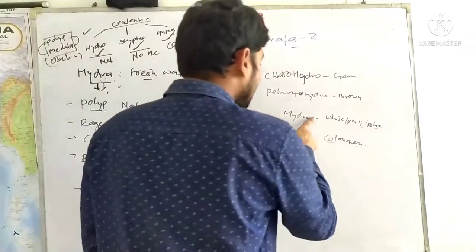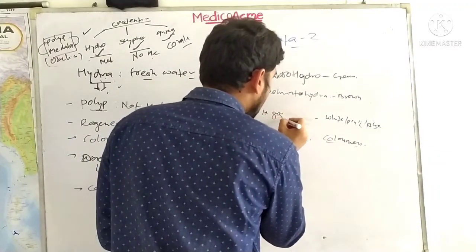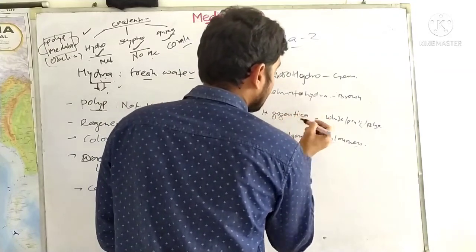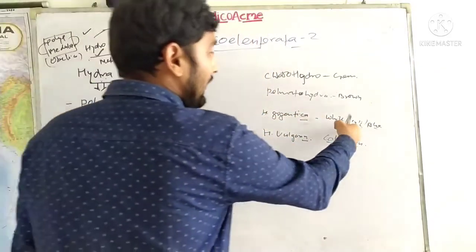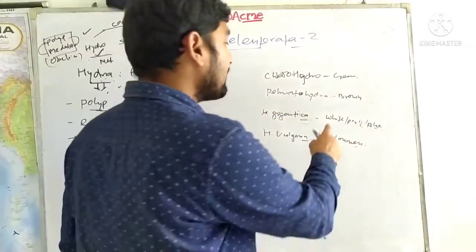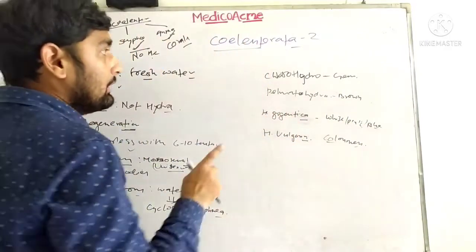But Hydra gigantica is white, pink or blue. So if you find a Hydra which is white, pink or blue, it will be Hydra gigantica.